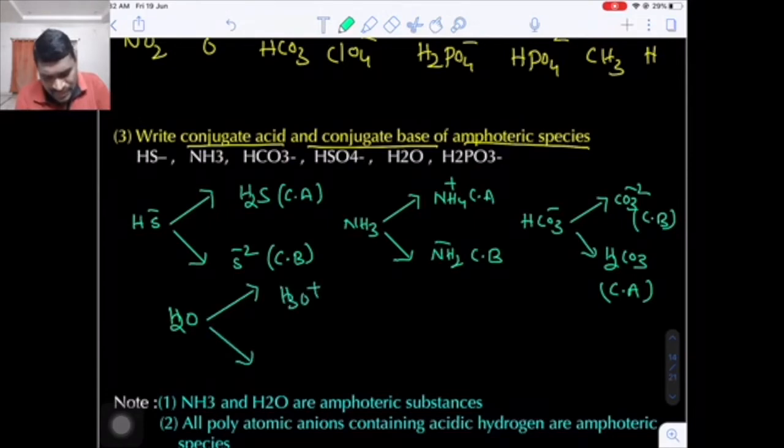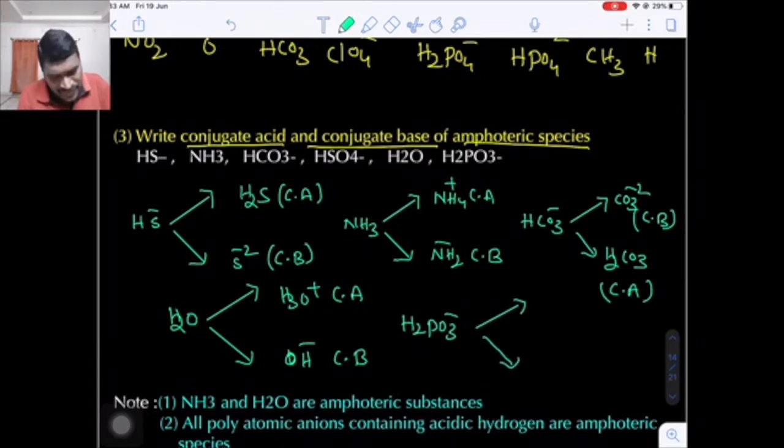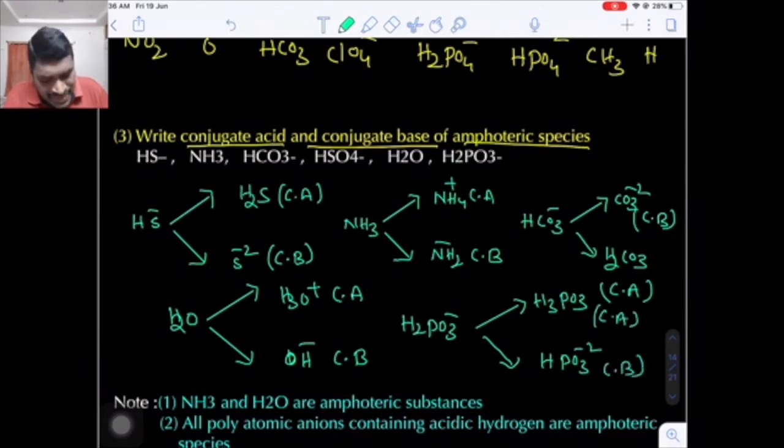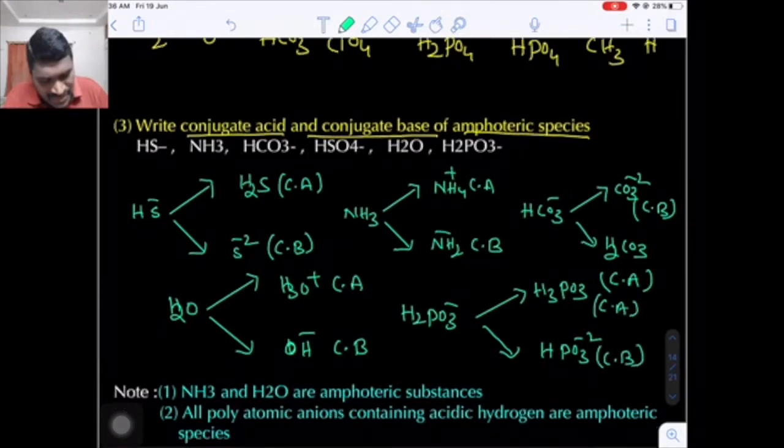Now here, if you add the proton, you will get H3O plus. This is a conjugate acid. If you subtract the proton, you will get OH negative. This is a conjugate base. And one more is there, H2PO3 minus. Now what happens if you add the proton or remove the proton? Here H3PO3, here HPO3 minus 2. If you add the proton, you will get a conjugate acid. If you subtract the proton, you will get a conjugate base.